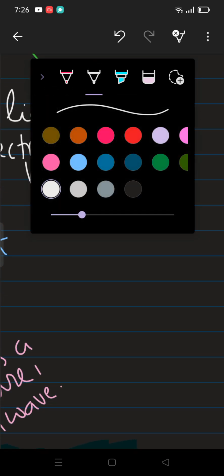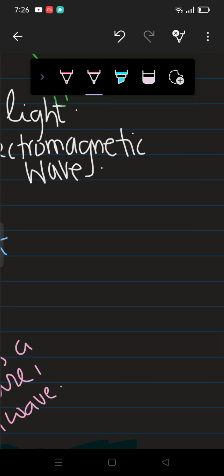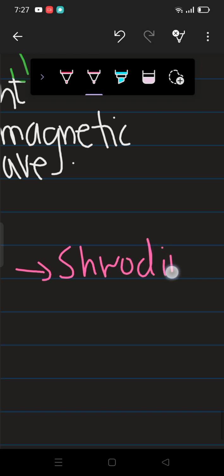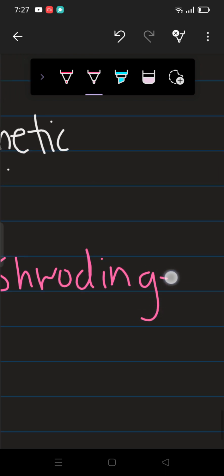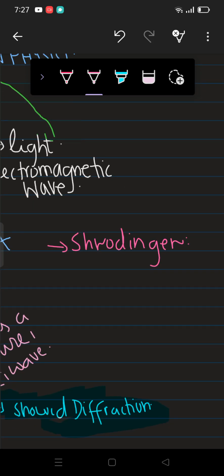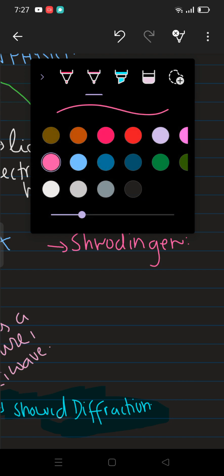So what did Schrödinger say? I'll tell you that as well. Schrödinger is the scientist who gave a wave equation. No one gave a wave equation before Schrödinger. After Davisson and Germer proved the wave nature of the electron, they didn't give the wave equation, right?